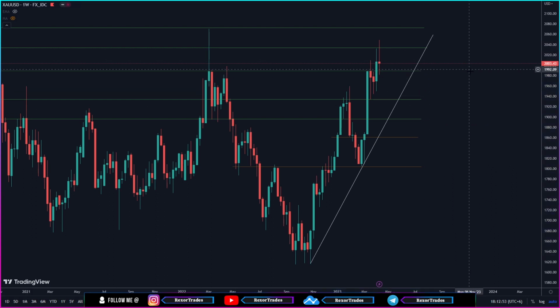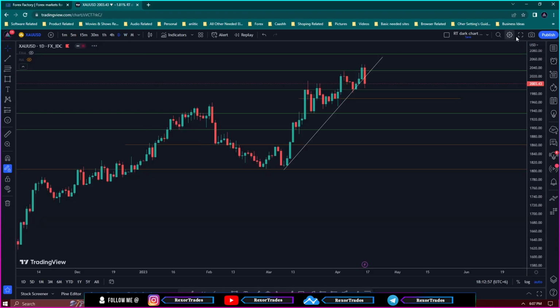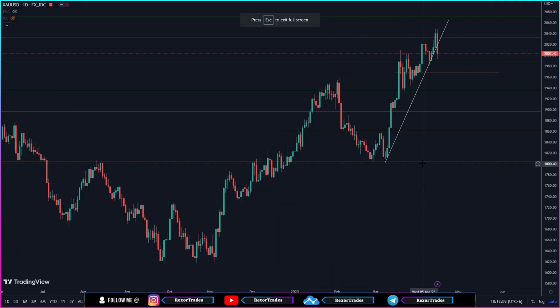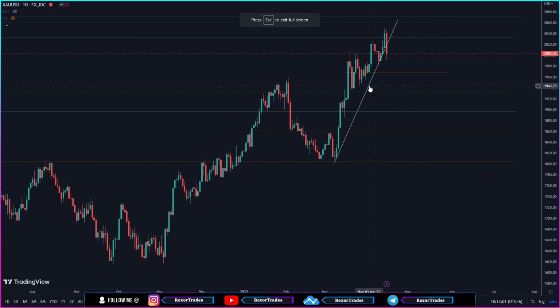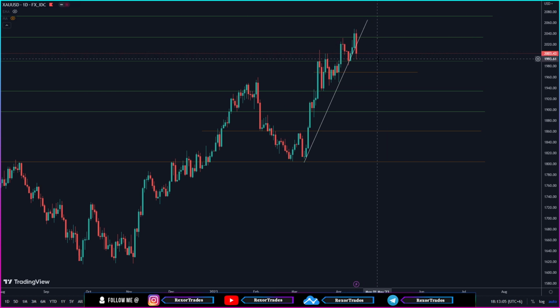Now if we go to an even shorter time frame like a daily time frame, then we can see our newly forming uptrend line, like a possible uptrend line, and also we can see our support and resistance level that we currently have. Now this is our area of support from this key level to this key level, where we expect gold to react from to continue this bullish run over here